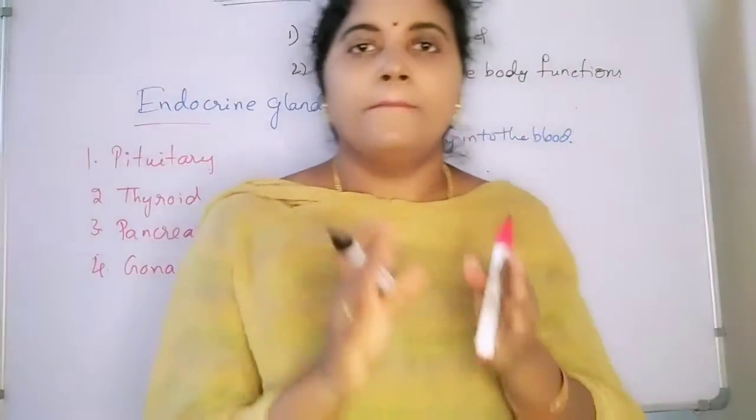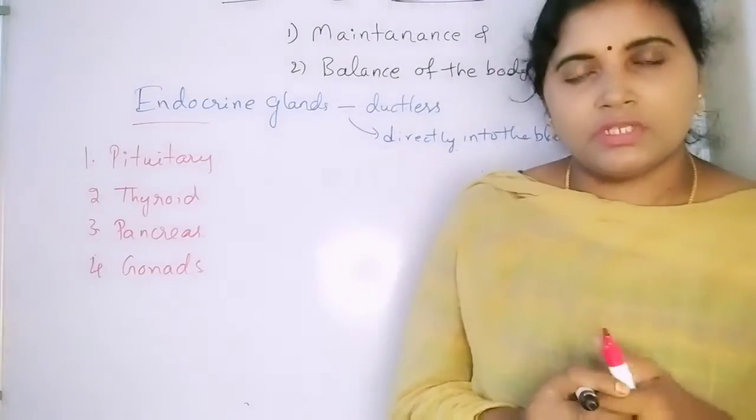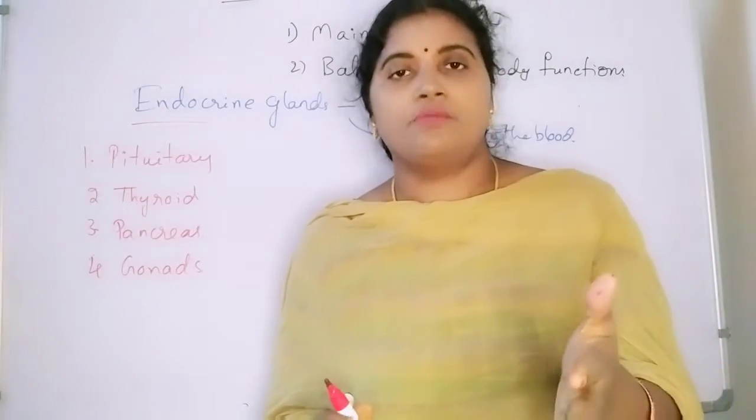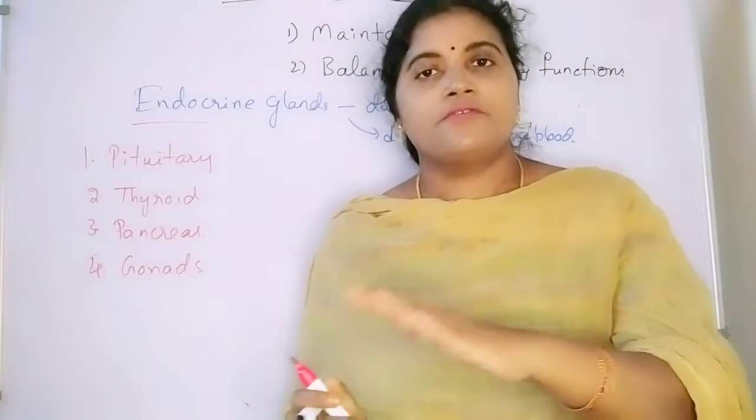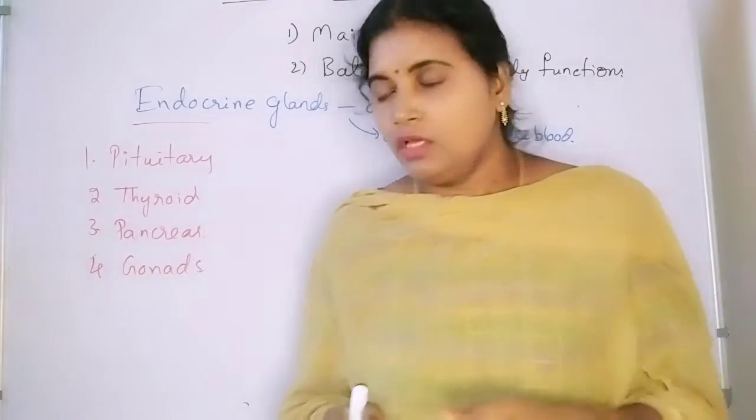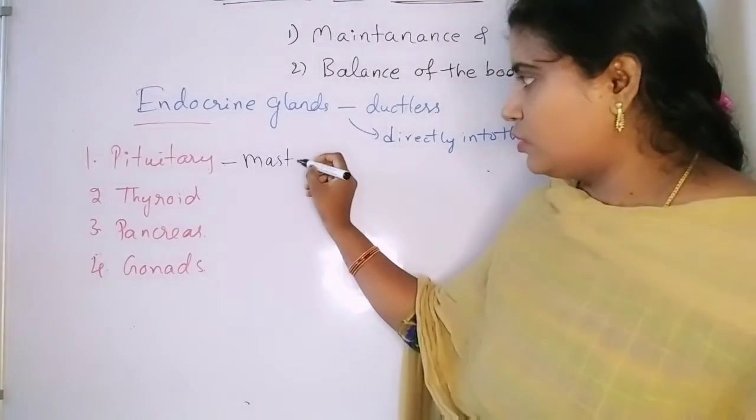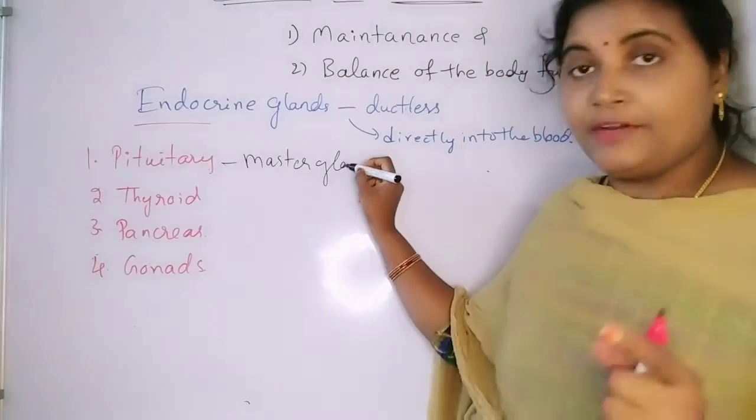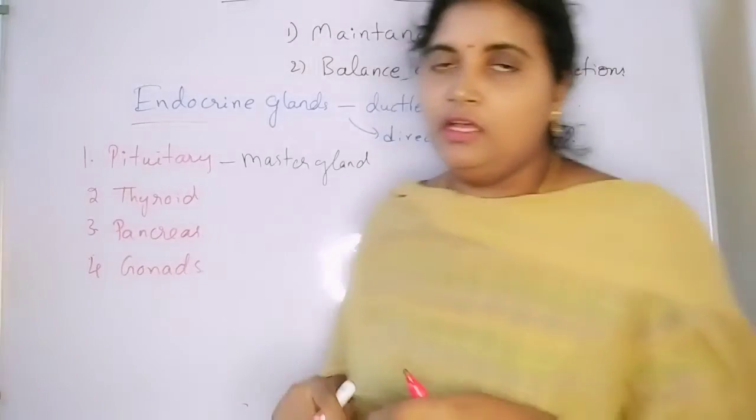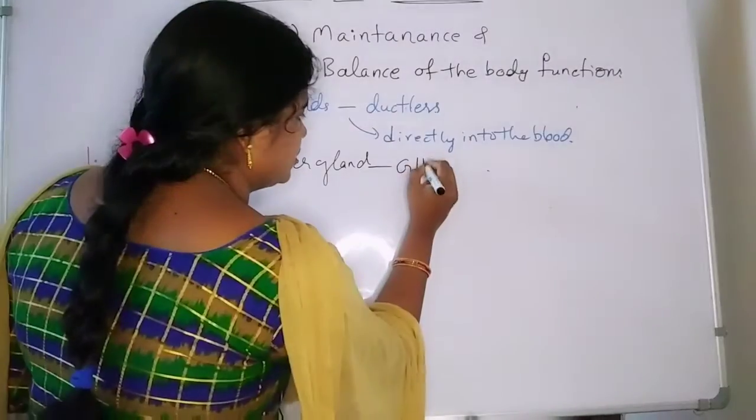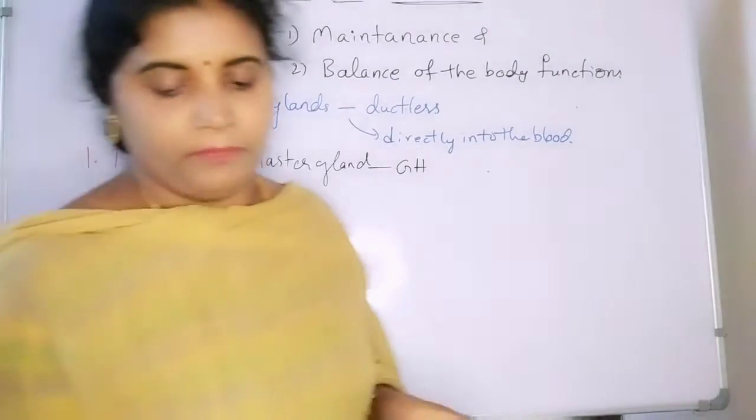Pituitary is the master gland. So pituitary is also known as master gland. Why? Because it is releasing many hormones and that influence the functions of all the body. So here pituitary is the master gland. So what is the chief hormone secreted here? Growth hormone, GH for growth hormone.